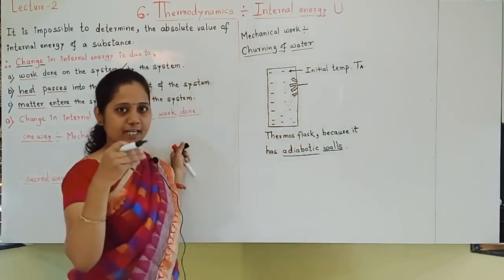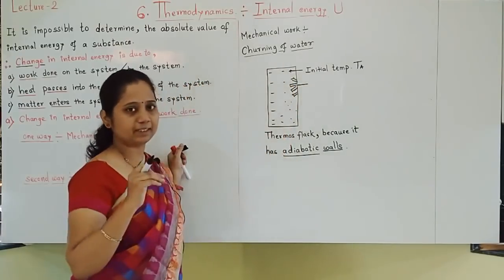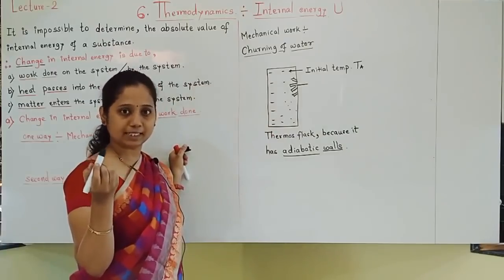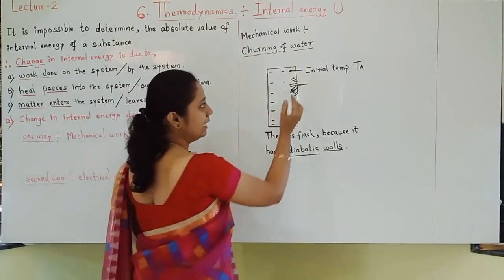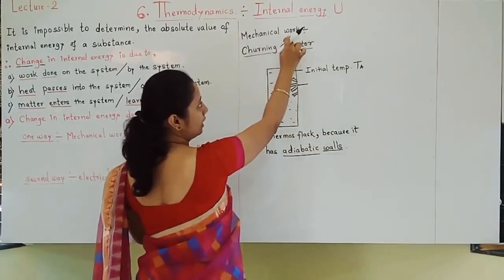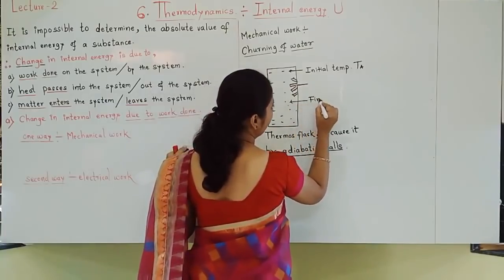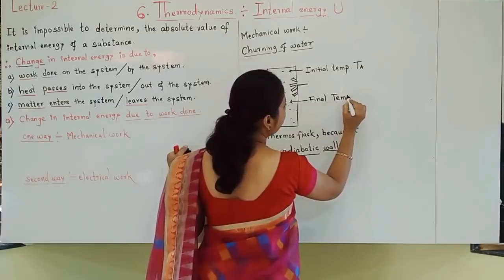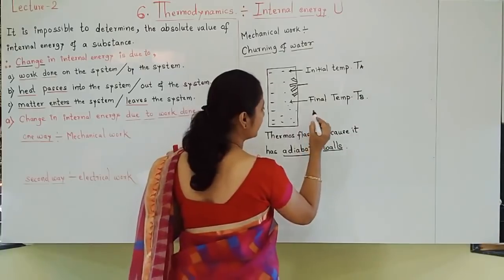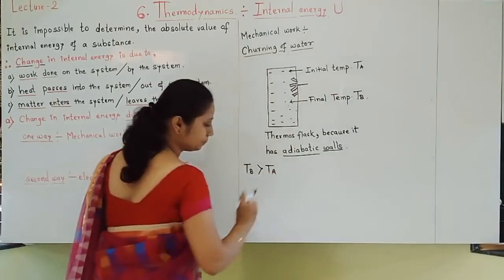Churning of water, understand: we are rotating the paddles and the water is getting struck by the paddles repeatedly. Now due to this, what happens? The temperature of water increases. The initial temperature of water I have written as TA. After performing mechanical work by churning the water, the final temperature I am writing as TB. And you can understand that TB is always greater than TA.